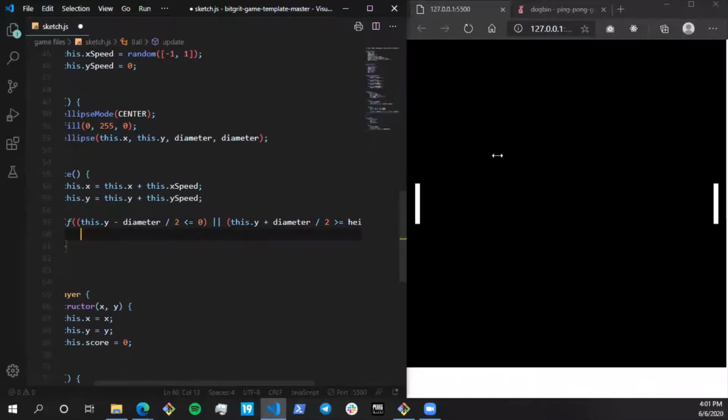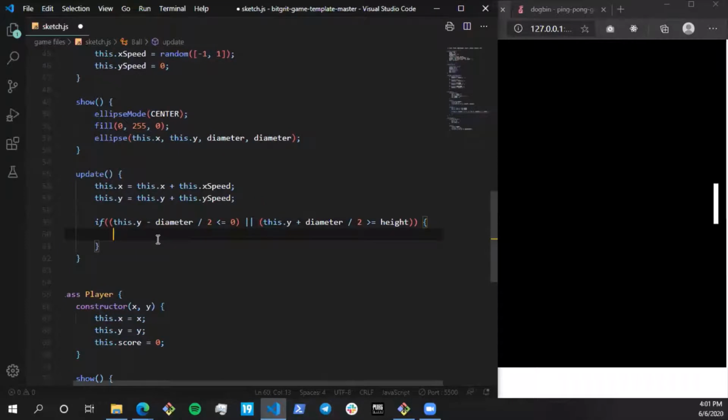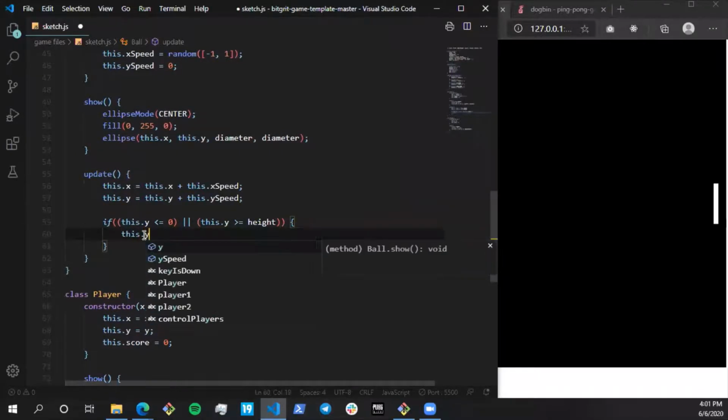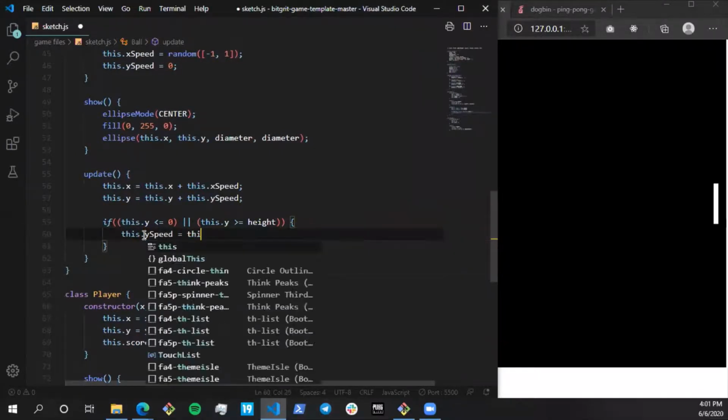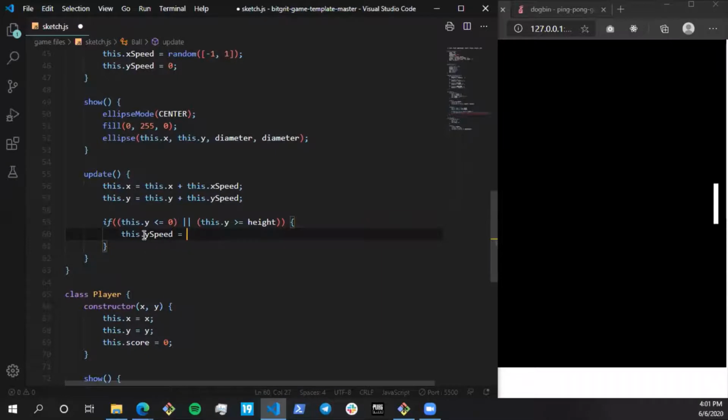So this is my if condition for detecting the bounce on the boundary. Okay, let's just remove this one off. Let's keep a very simple logic, which is: if the y is less than 0, or if the y is going above the height, what you can do is simply make the value of speed negative. So minus this dot speed. So if it is going on top, as soon as it bounces, it's going to go on bottom.